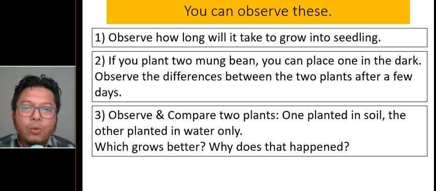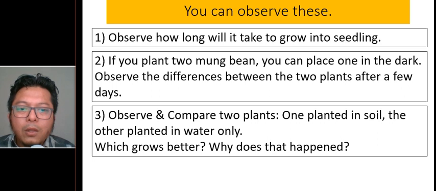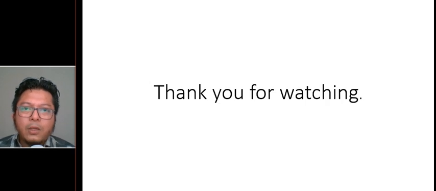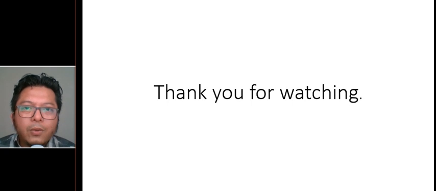Do not forget to draw and measure with your ruler. I will tell you in more detail in the next video on how to make your science journal. Write your observations in your journal. Okay, now remember this journal. After 2 weeks, please send it to me. Write on a piece of paper and send it to me along with the exercise that I've given you. Do not forget, you can color also.